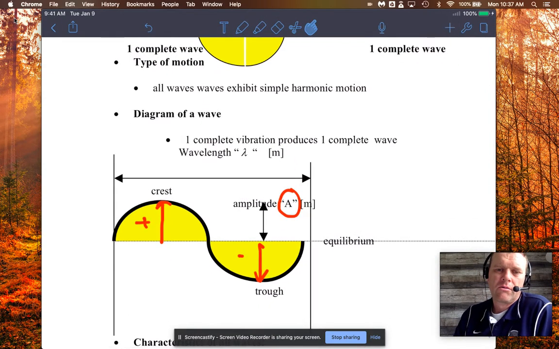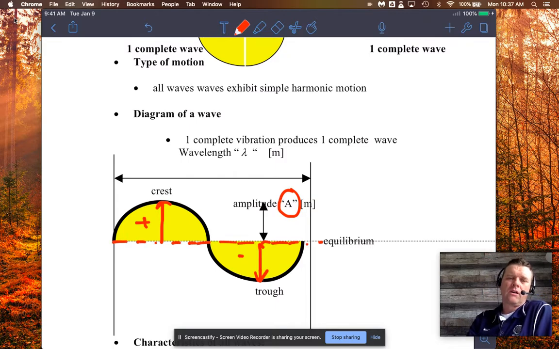You need to know that general anatomy. Equilibrium is the state of rest where the medium would be at rest, and that's designated here by the dotted line.